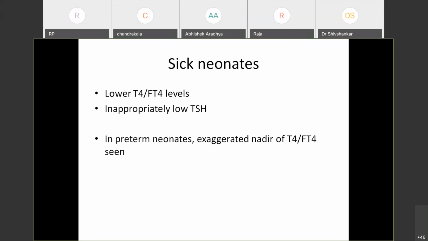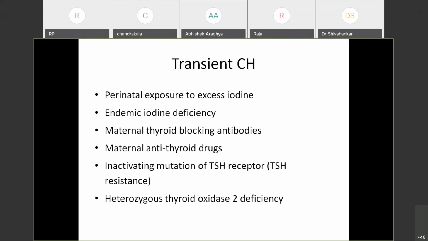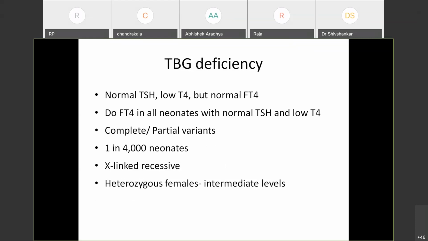Thyroid binding globulin deficiency, which I have told, where we find falsely low T4 but normal free T4. This is seen in around 1 in 4,000 neonates. It is X-linked recessive, and heterozygous females have intermediate levels. It is important to diagnose this condition because this avoids us doing unnecessary further tests.